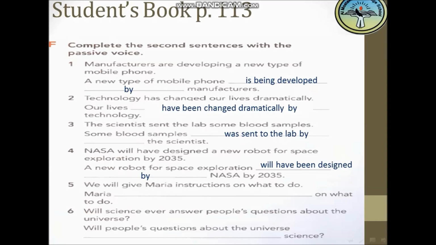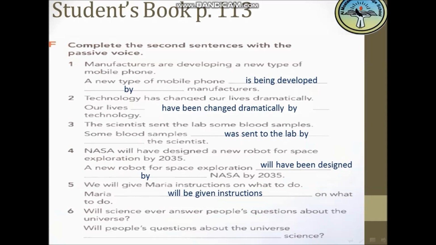We will give Maria instructions on what to do. Maria... yes, Maria will, and instead of give I will put be, and give I will take the past participle form of the verb give, and it will be given. So Maria will be given instructions on what to do.